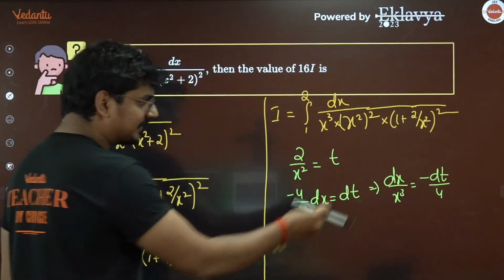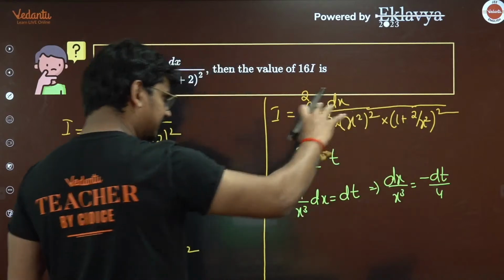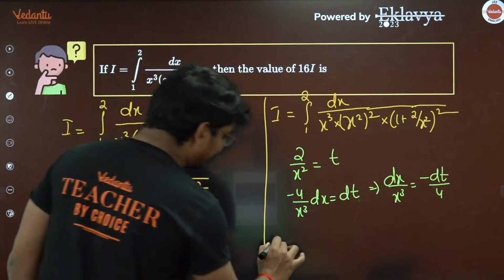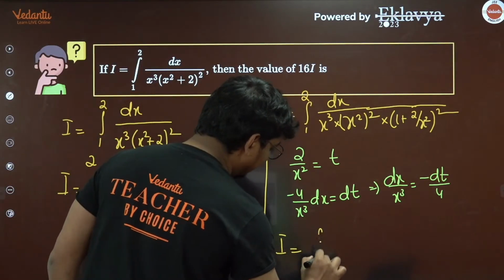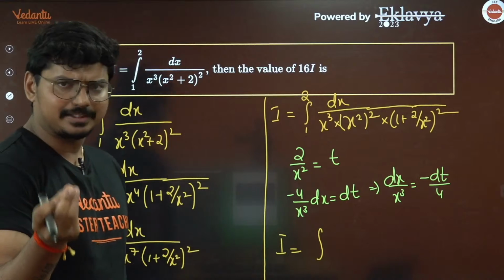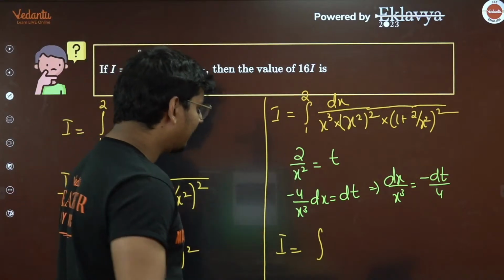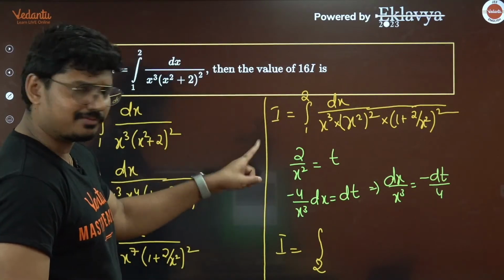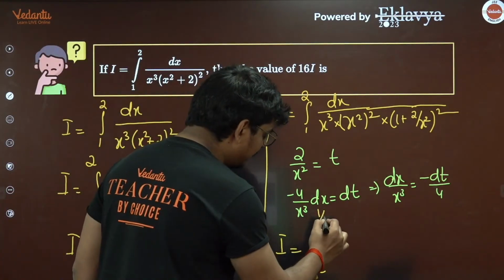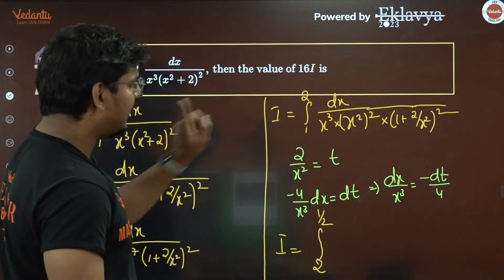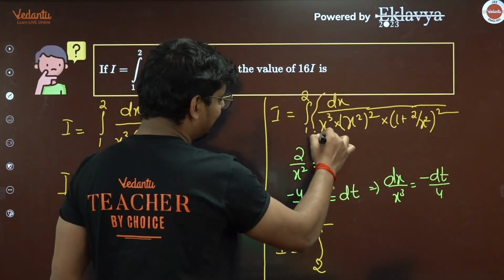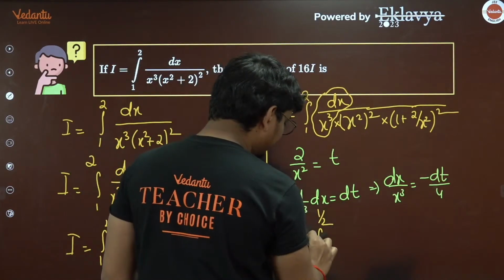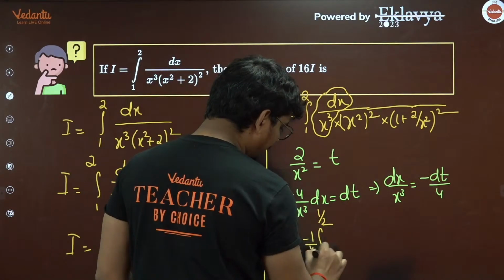Now let me apply this modification to this particular integral. So if you do so, this is the integral you're going to get. I is going to be integration. Now you have to change the limits accordingly. So for x is equal to 1, the value of t is going to be 2. For x is equal to 2, the value of t is going to be 1 by 2. Okay. And then dx by x cube, what is that going to become? Minus dt by 4. So let me write it in this way, minus 1 by 4.